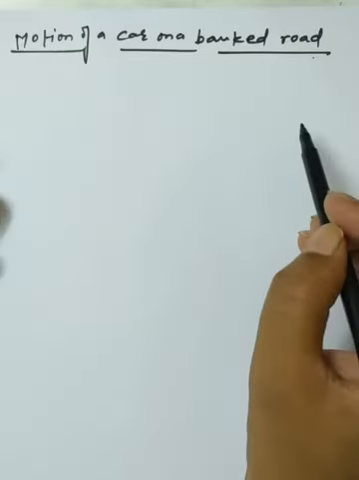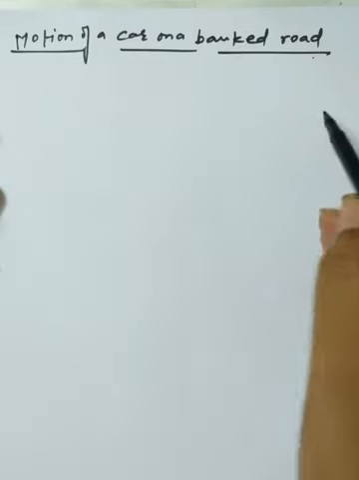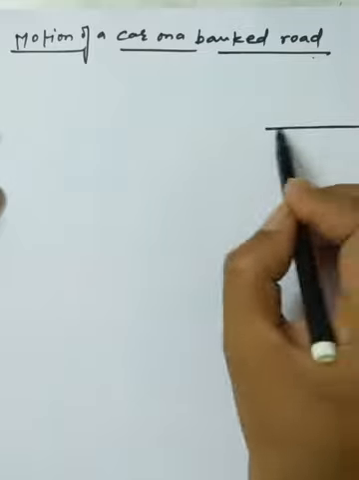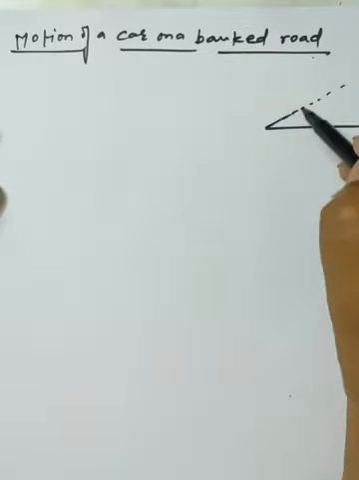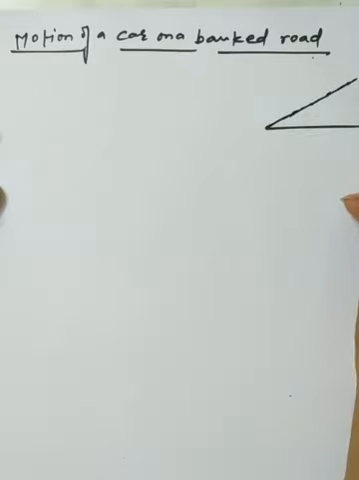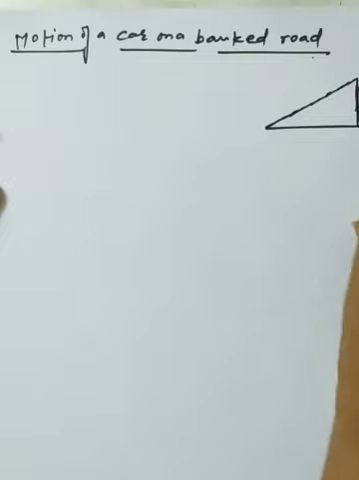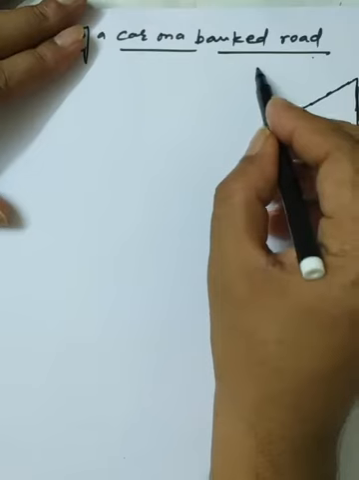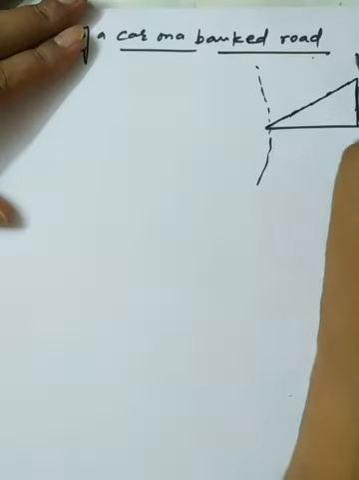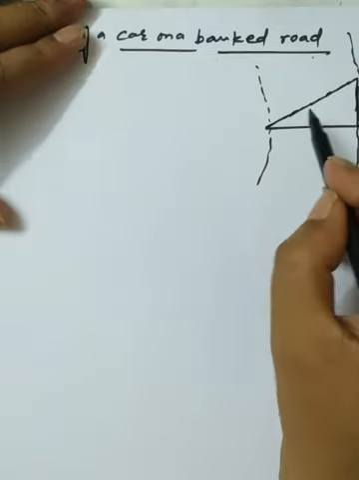Now, students, motion of a car on a banked road. First, I am just giving a brief of the banked road. It's simply a process to raise the outer edge of the road compared to the inner edge by a small angle of inclination. We are generally doing this on a curved road. So that is a simple brief we have about the banked road.